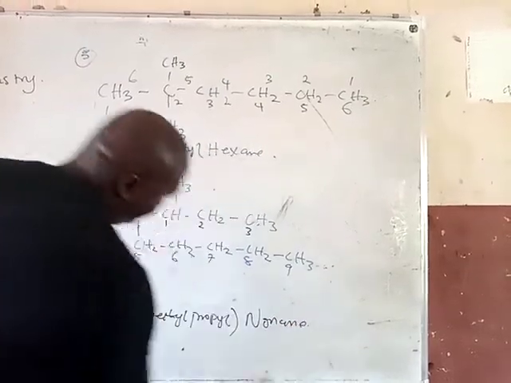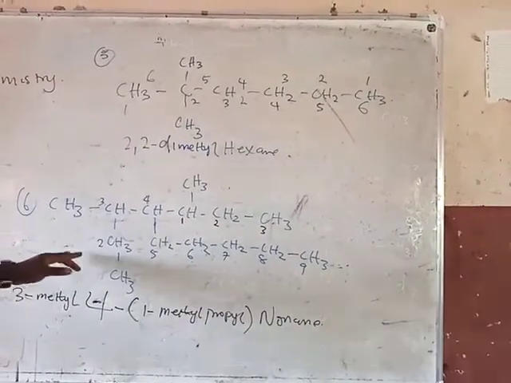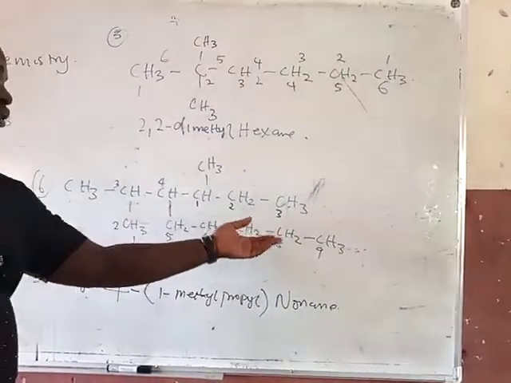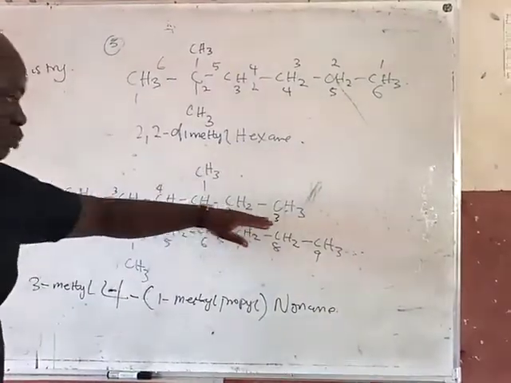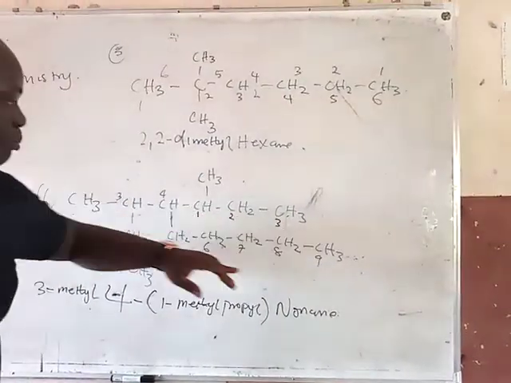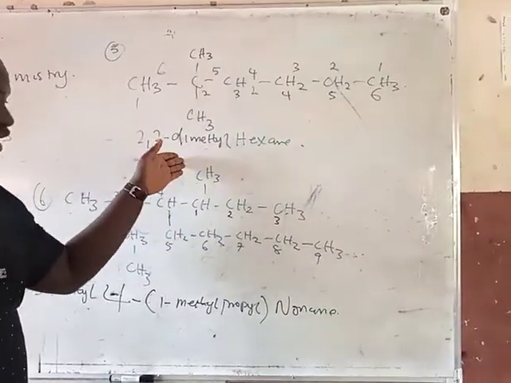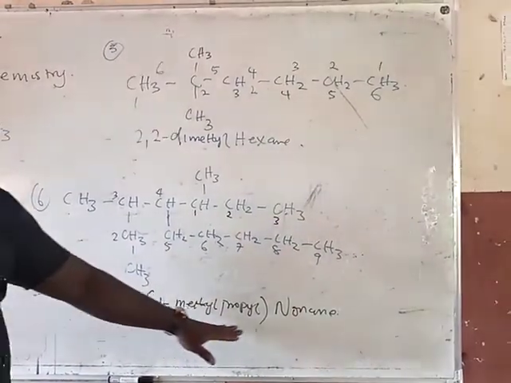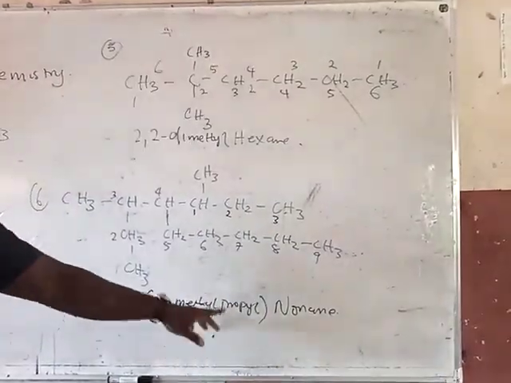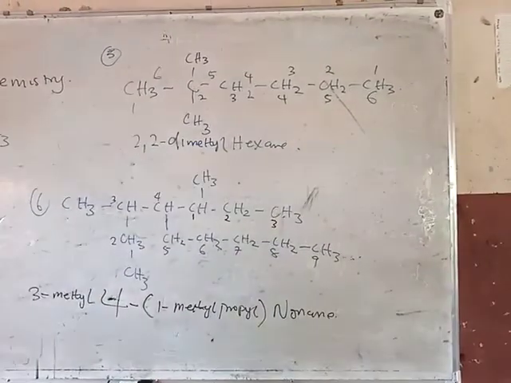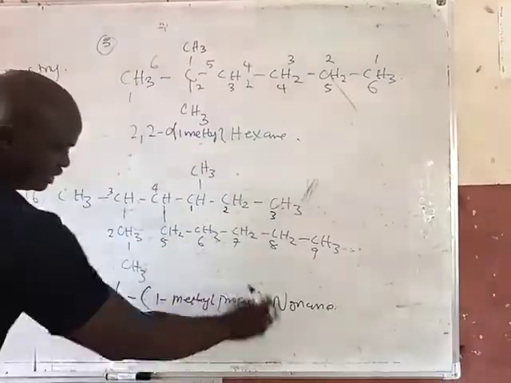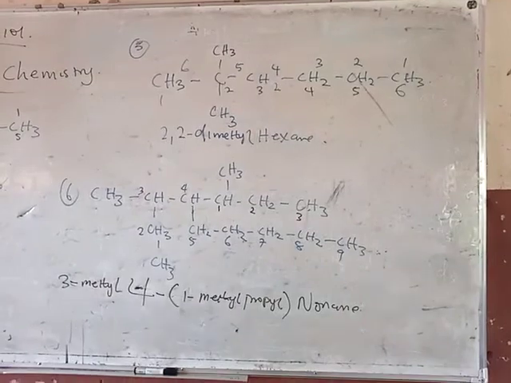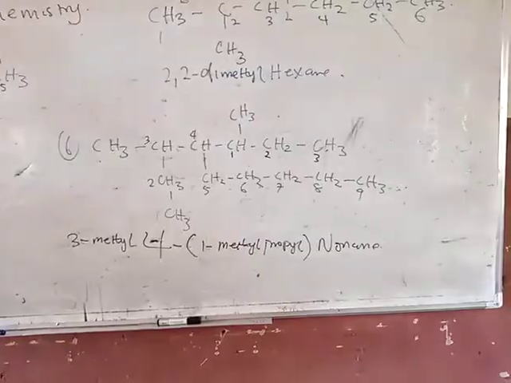I will explain it again. Once we count here, at 3 we have methyl. But here we can't name it as ethyl or propyl. Yes, here is propyl. At 4 we have propyl. But the same propyl has another branch chain again, which is methyl. So that is what I wrote here. At 4 we have propyl, but the propyl has one methyl. So that's why I named it 4 in brackets 1 methyl propyl nonane. So that is all for alkane. Thank you very much.